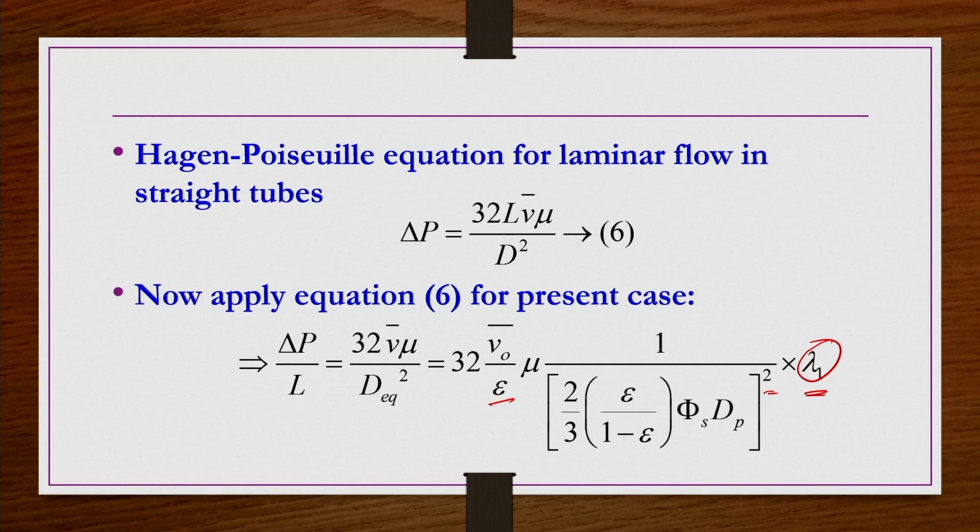But if you pack that column with some packing material, some particles, the fluid element travels more than the height of the packing because of the tortuous path. In order to bring in that information, we are taking this factor lambda 1. Let us not worry about the lambda 1 value as of now.